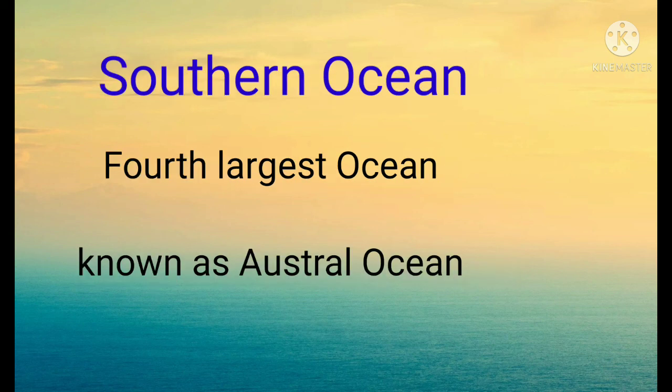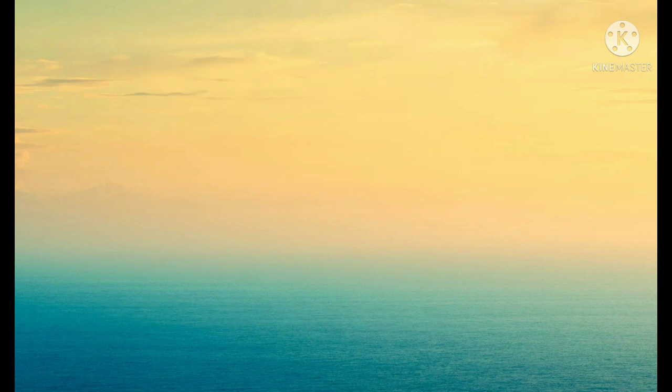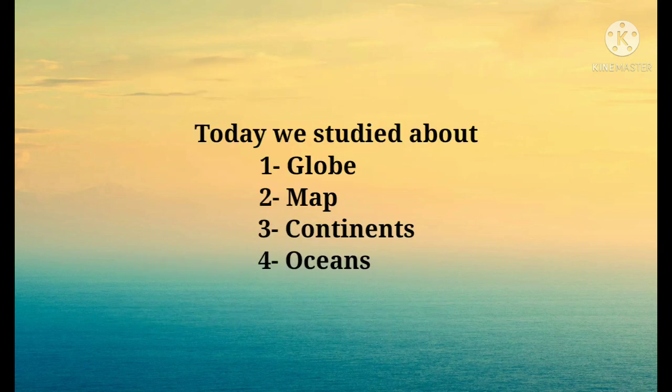Fourth one is the Southern Ocean, and it is the fourth largest ocean, and it is also known as the Austral Ocean. Fifth one is the Arctic Ocean, and it is the smallest ocean, and it is covered with ice for the most part of the year. Students, it's all about globe, map, continents, and oceans.